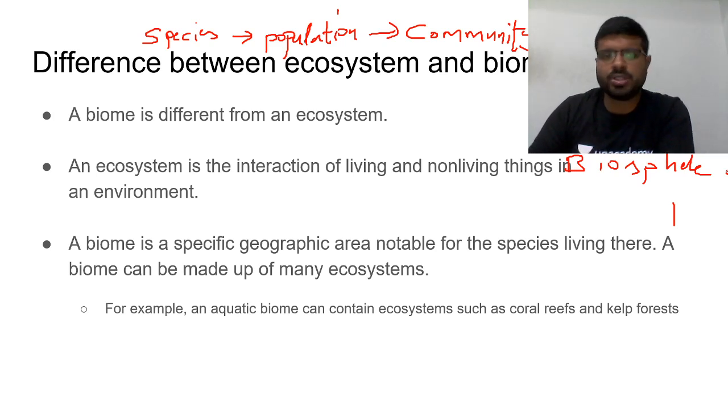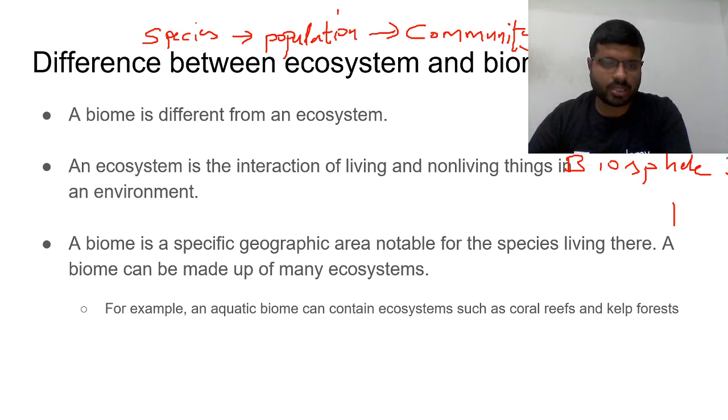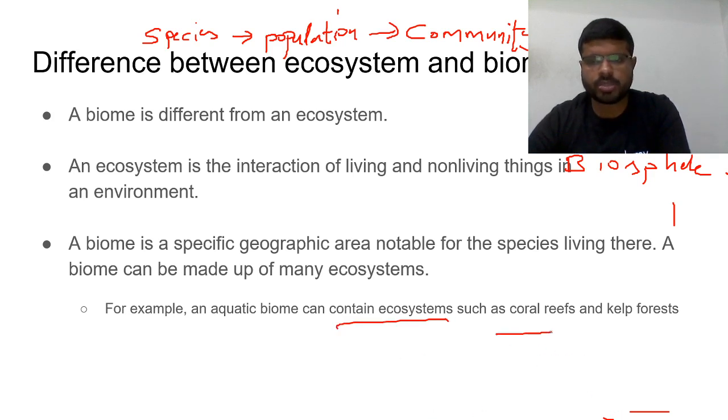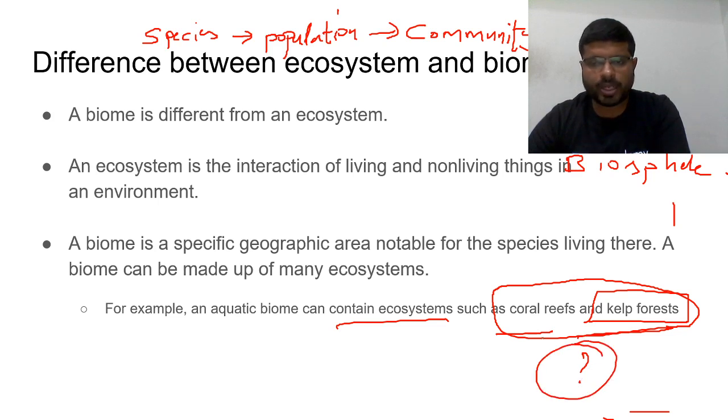So the difference between an ecosystem and a biome is this. An ecosystem is simply an interaction of living and non-living things in an environment, whereas a biome is a specific geographic area notable for the species living there. A biome can be made up of many ecosystems. Example, an aquatic biome can contain ecosystems such as coral reefs and kelp forests. So what are kelp forests? Try to Google it. When I discuss coral reefs, I will definitely explain what kelp forests are also.